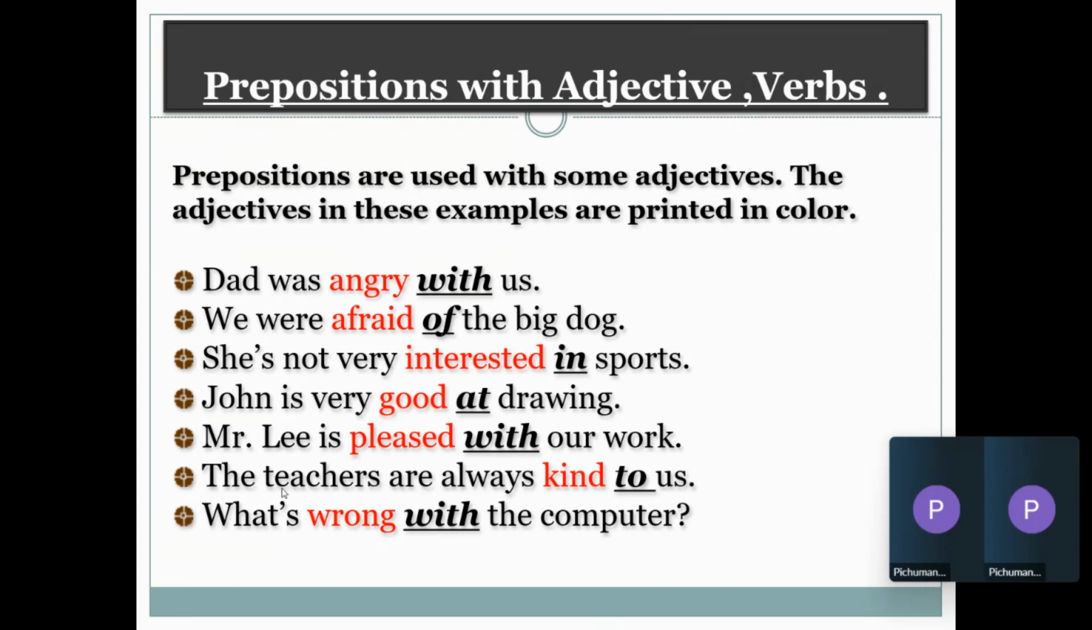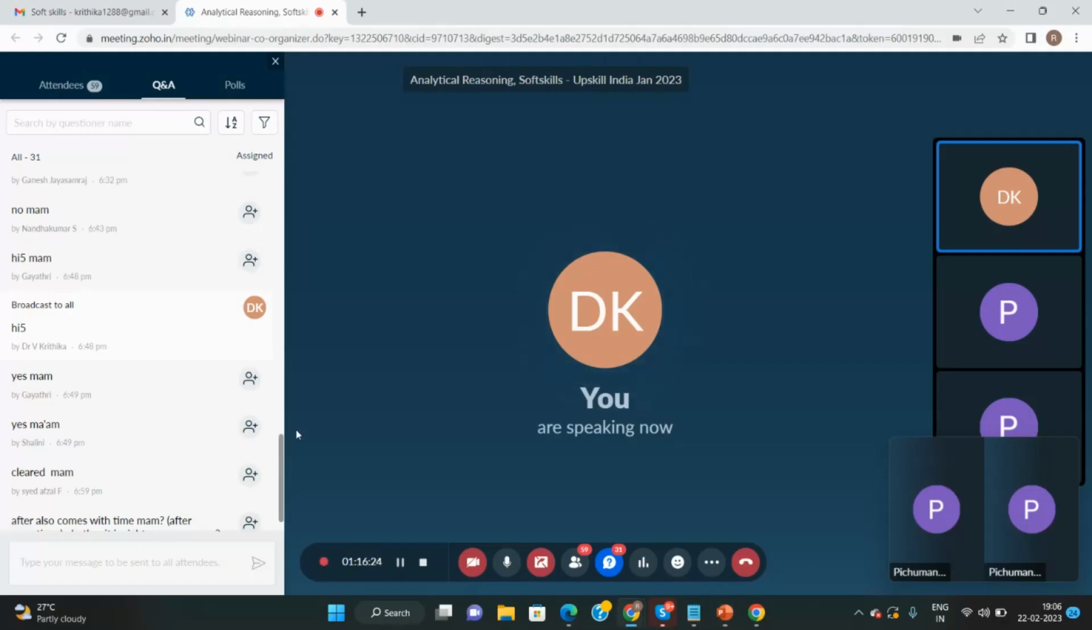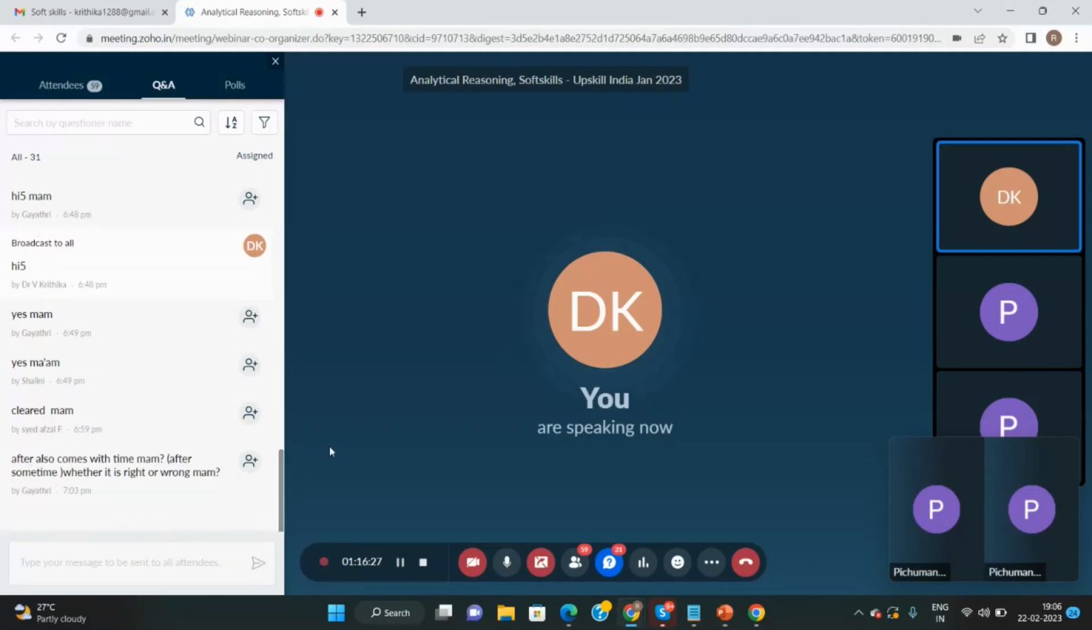Adjective na enna? Can someone tell me what is adjective? After is also a time preposition, correct, Gayatri? Anyone, what is an adjective? Adjective na enna? What is adjective? Folks, what is adjective? Okay, you don't have to tell adjective.